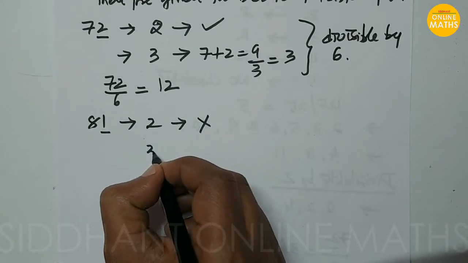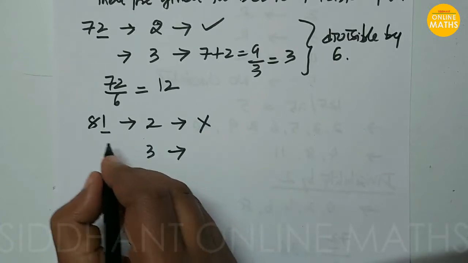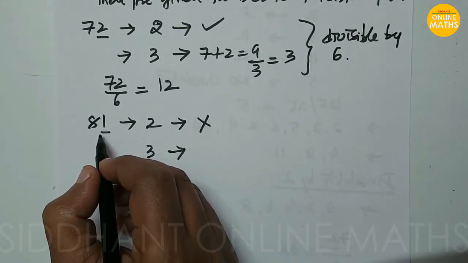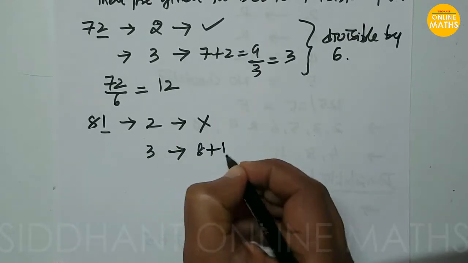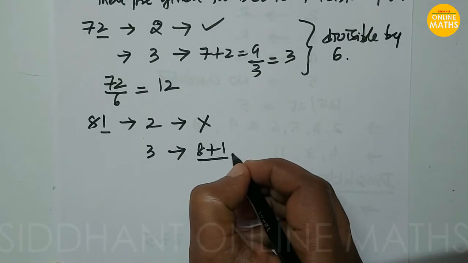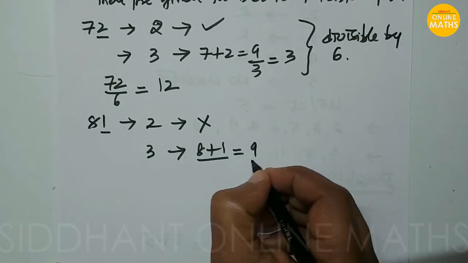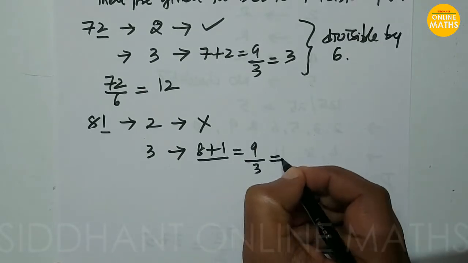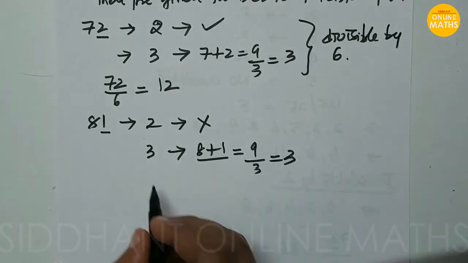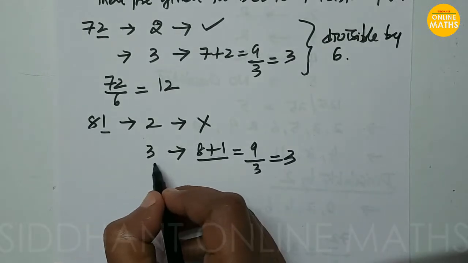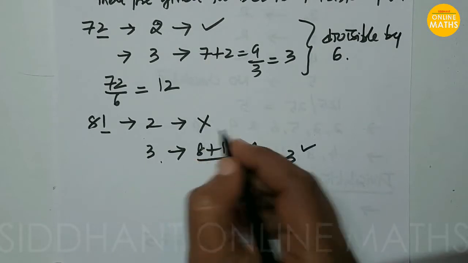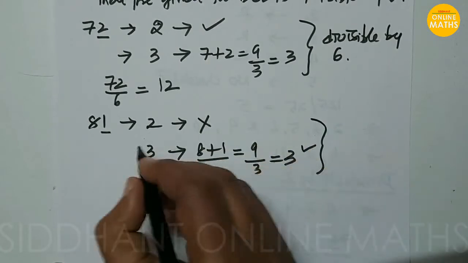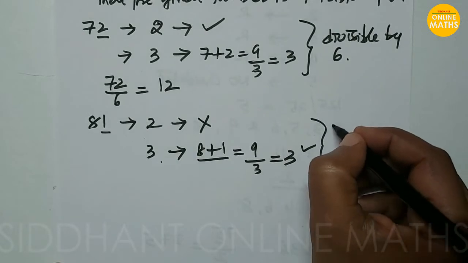So let's check with 3. We have to add the digits in the given number. That means 8 plus 1, we get 9, and 9 by 3 you get 3. So the given number is divisible by 3, but it is not divisible by 2. So we can say that the given number is not divisible by 6.